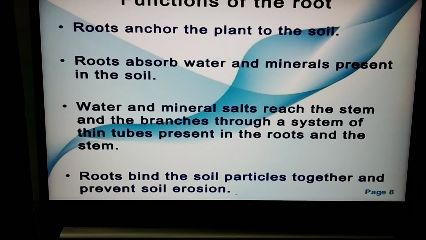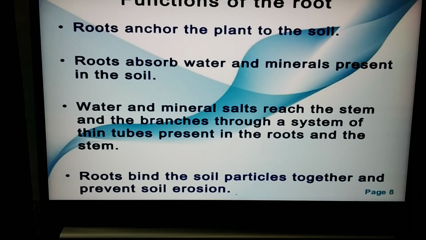Now, what are the functions of the root? The main functions of the root are: the root fixes the plant firmly to the soil, that is, it anchors the plant to the soil. Roots absorb water and minerals present in the soil. Then plants need water and minerals to make food, and this water and mineral salts will reach the stem and the branches through a system of thin tubes present in the roots and the stem. Then roots bind the soil particles together and prevent soil erosion.